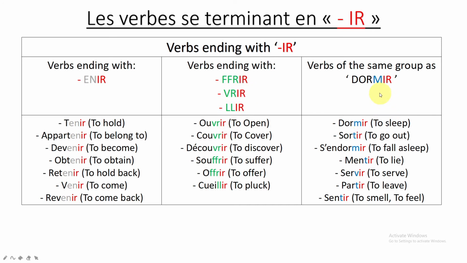But here we just say verbs from the same group as dormir, so there is no common ending that can help us. So you can get confused between this one and the second group. So please, I will ask you to learn them by heart, and even the English meaning also.